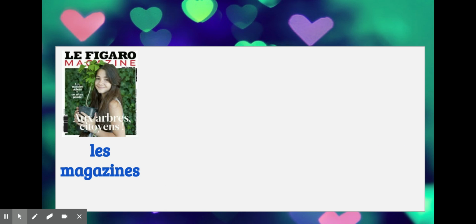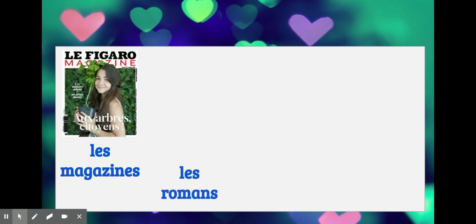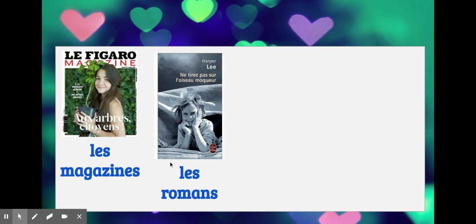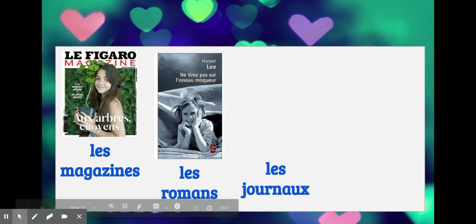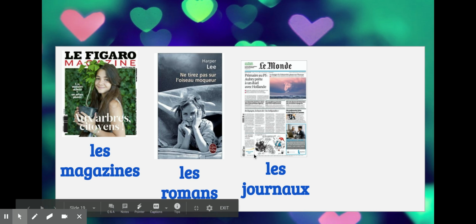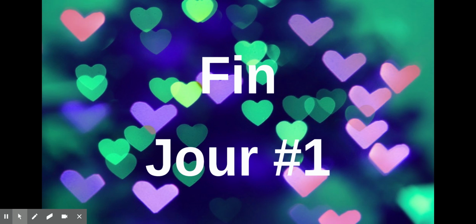Next, when we're talking about things that we like to read, we have les magazines. So say this one with me, les magazines. Next was les romans. Les romans. Les journaux. Les journaux. And les bandes dessinées. Say this one, les bandes dessinées. So comic books.